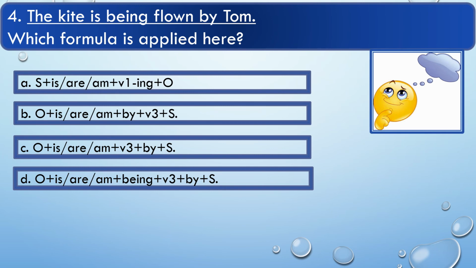Option C, object plus is or are or am plus V3 plus by plus subject. And option D, object plus is or are or am plus being plus V3 plus by plus subject. So here you will have to choose the right formula which we have applied to convert this sentence from active voice to passive voice.